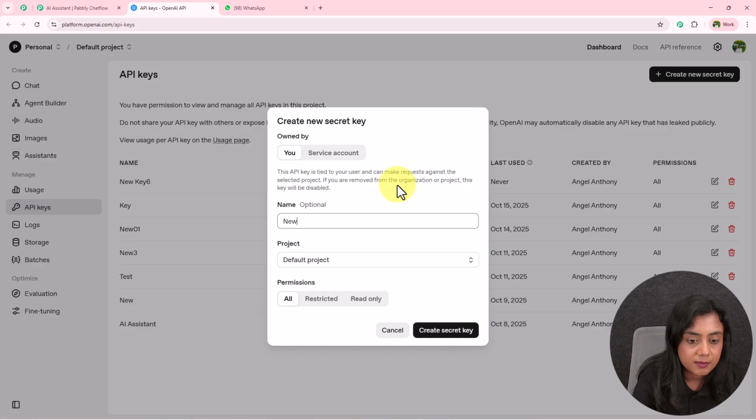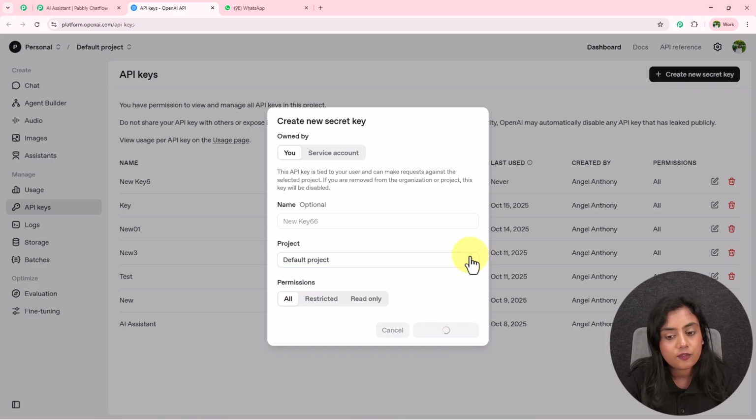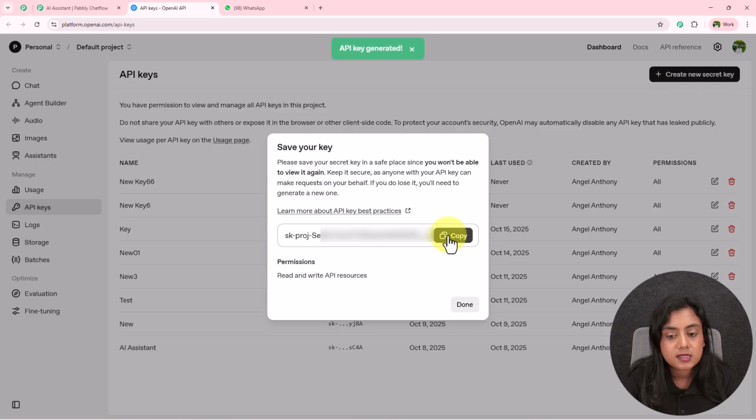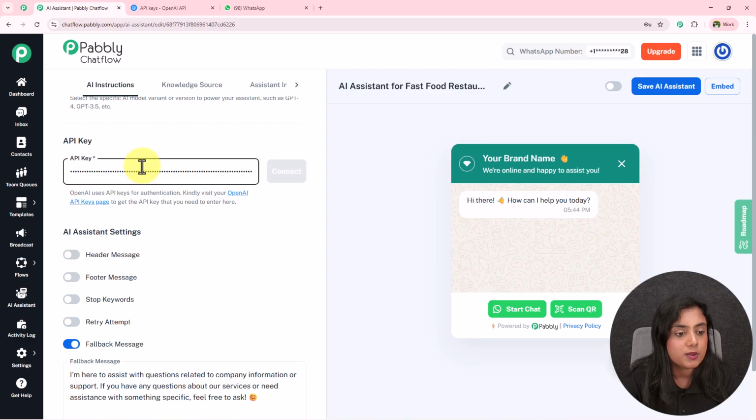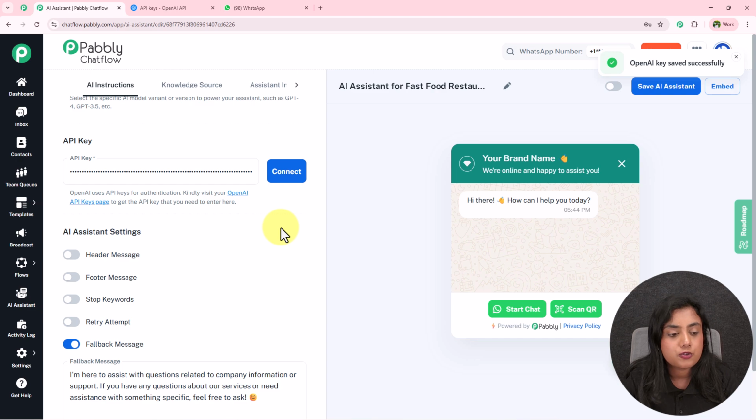Over here, I'll name this key as new key 66. Project is going to be default, permissions as all. I'm going to create the key from here. Then simply what you need to do is copy this token over here, paste it in the field and click on this connect button. This is how you connect your OpenAI account to Pabbly Connect.